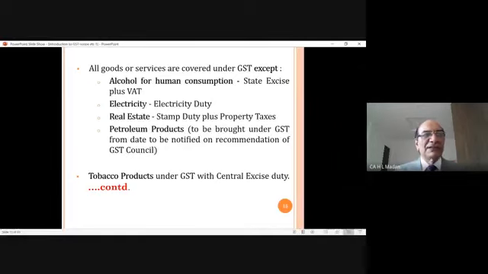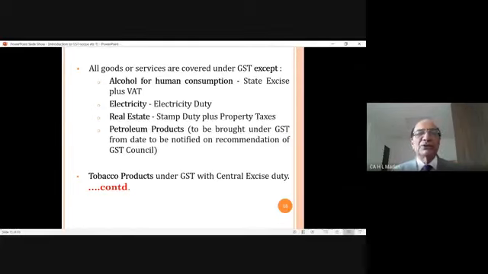Petroleum products have already been included in GST law, but the government said that GST for the time being will not be levied, and whenever the GST council decides, at that point of time we will levy the tax. Otherwise, it is in the constitution. It has been taken into the constitution. But as of now, at present, there is no GST on petroleum products. And the last is tobacco products, because government wants that its consumption should be less. That's why GST is applicable, as well as central excise duty.